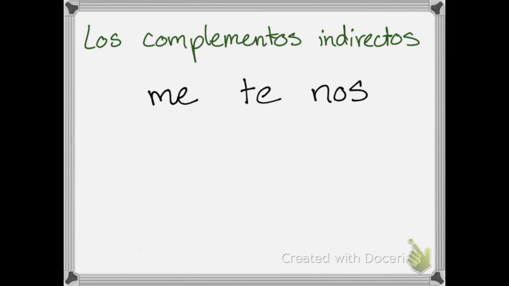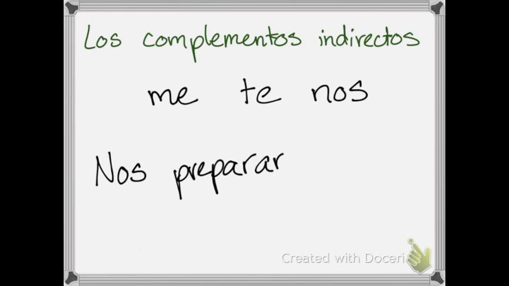Como por ejemplo, nos prepararon una fiesta. They prepared a party for us. Nos prepararon una fiesta. You could say prepararon una fiesta para nosotros, but it sounds better to put it in front. Nos prepararon una fiesta.